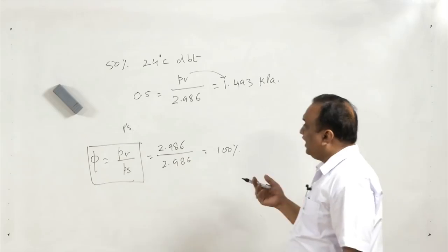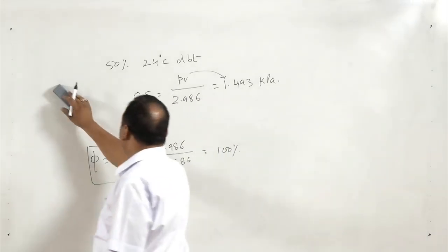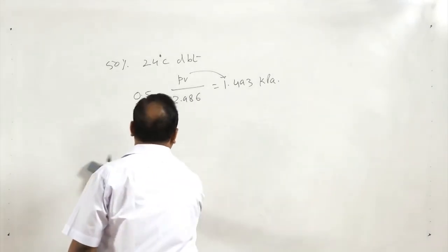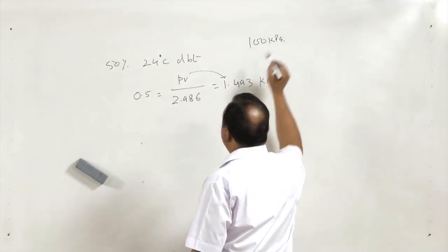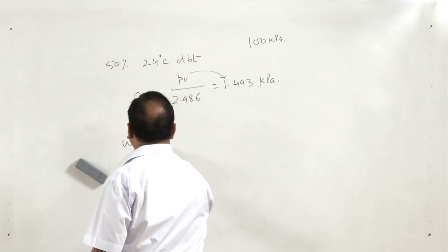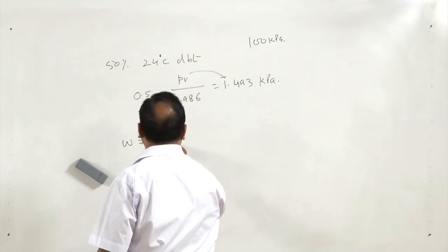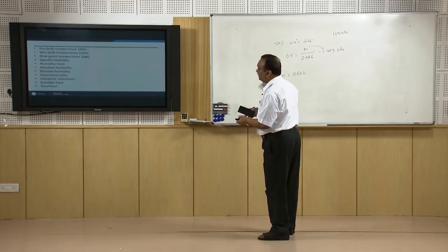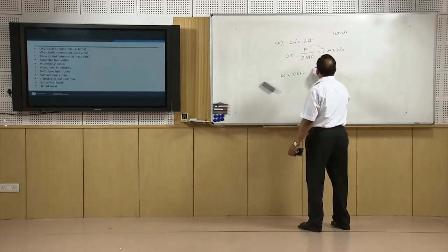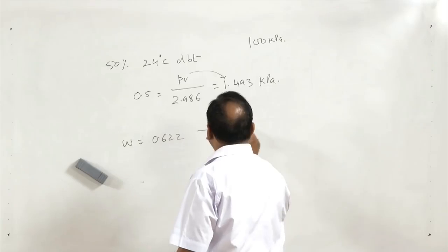Now, if I want to find the mass of water vapor in the air, total pressure is 100 kilopascal, then W is 0.622. We will use the expression for specific humidity which we have derived earlier, PV divided by P minus PV, where P is total pressure.